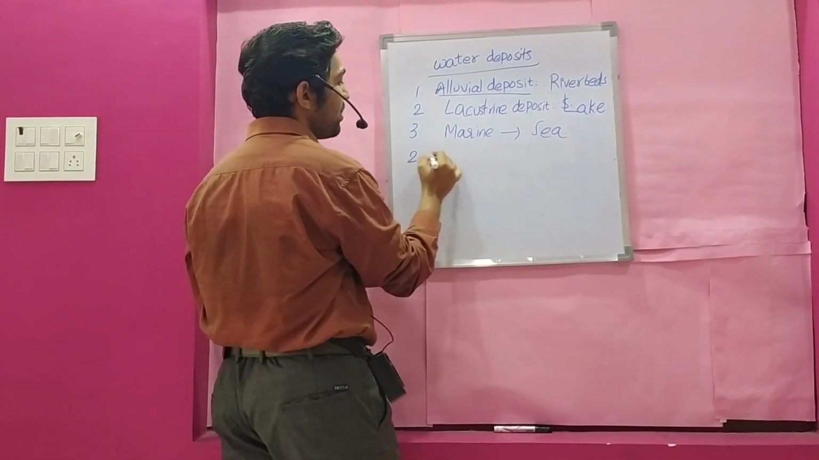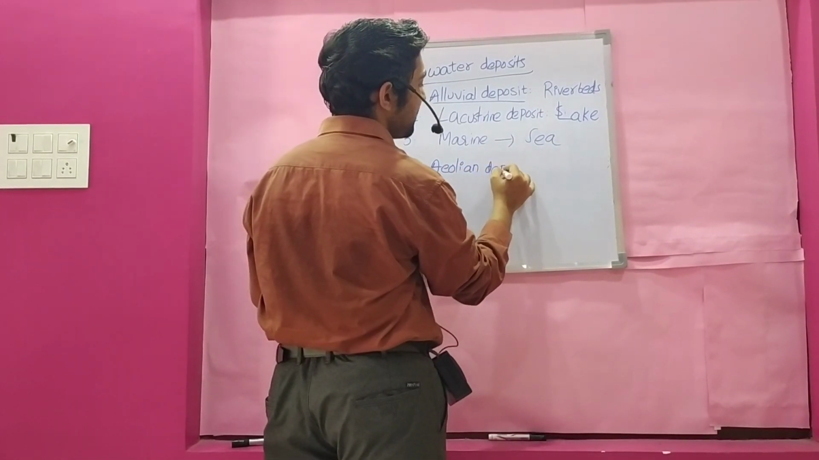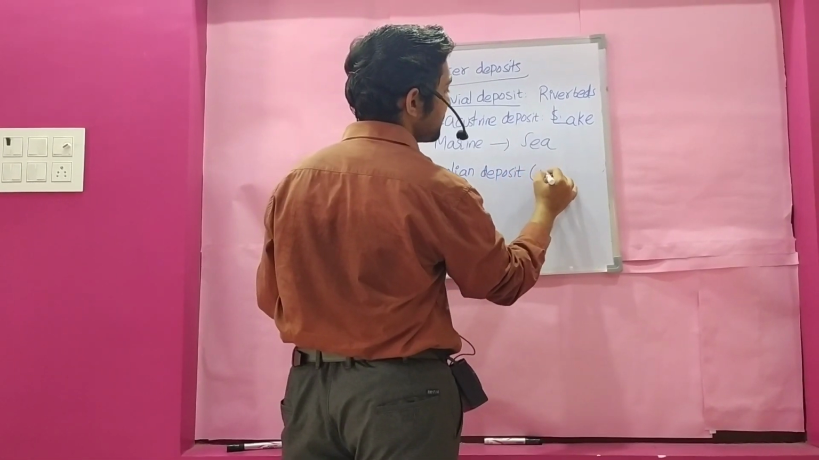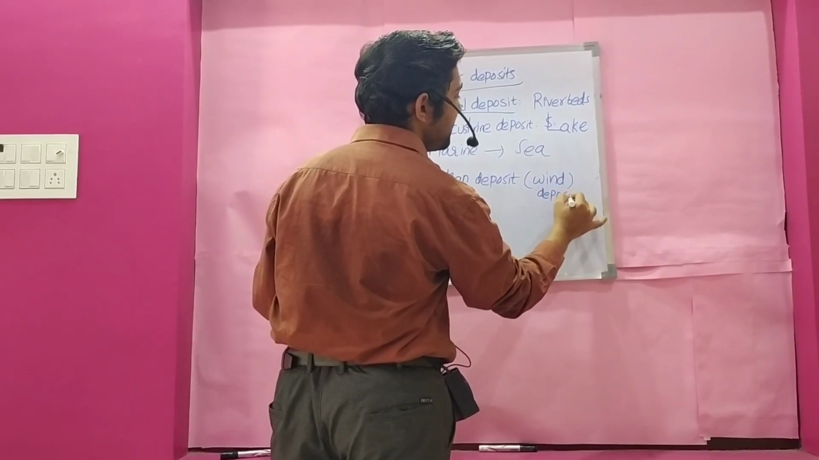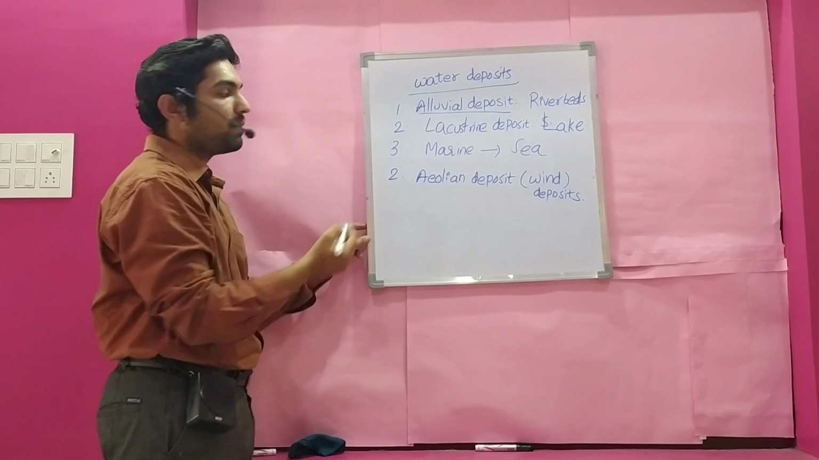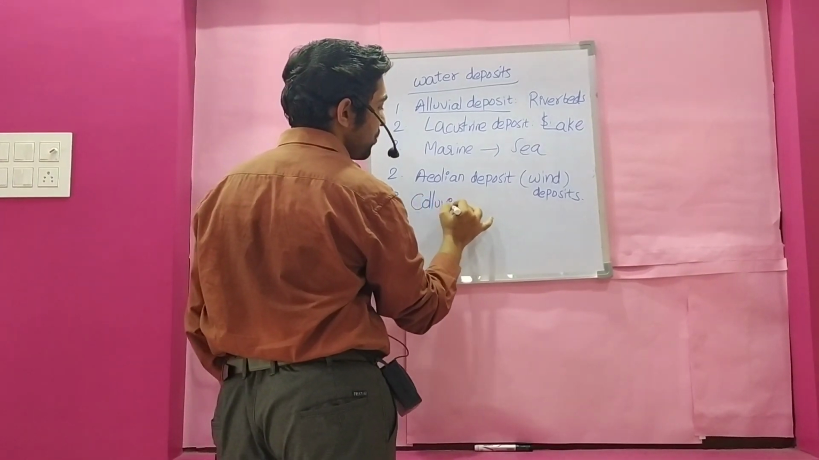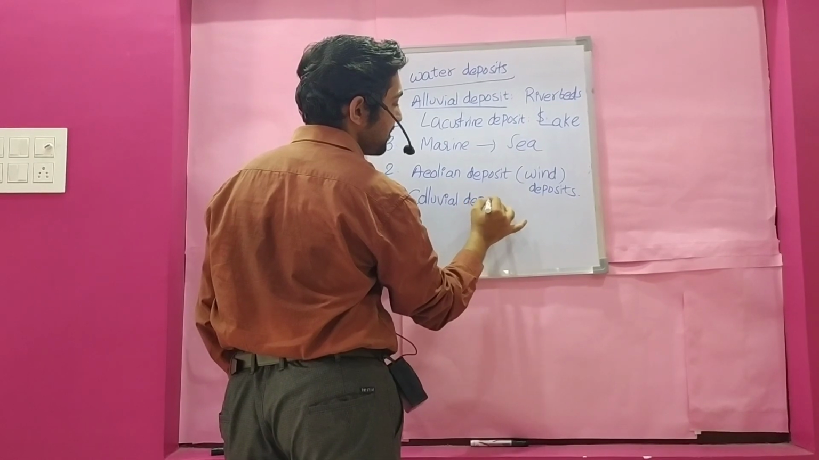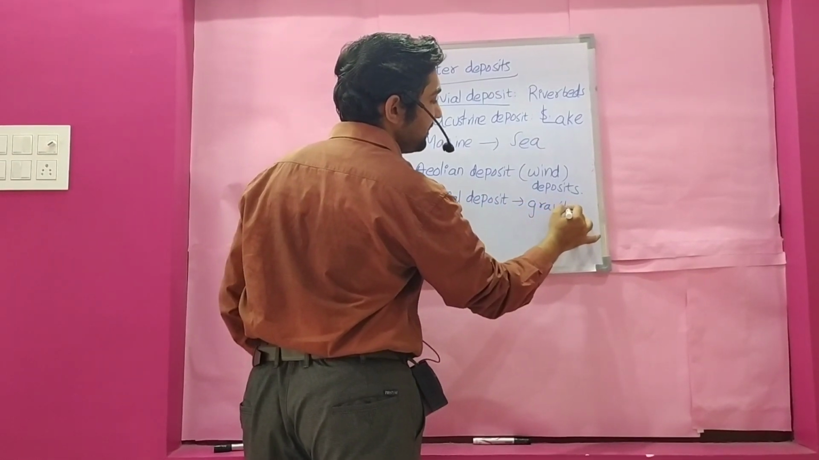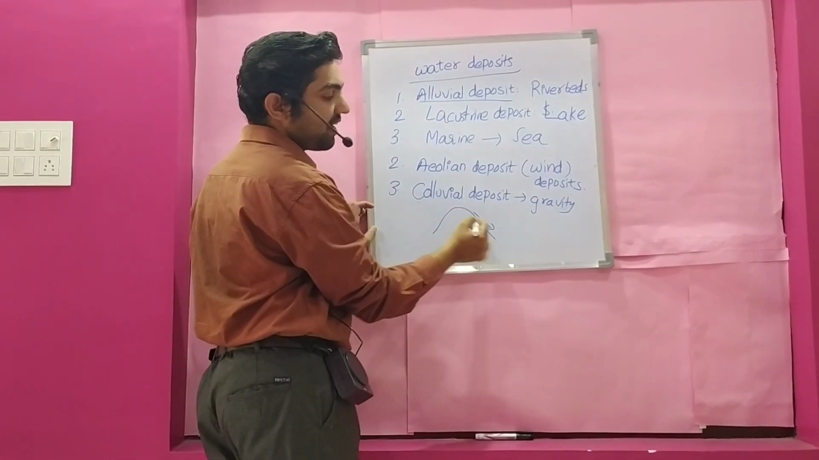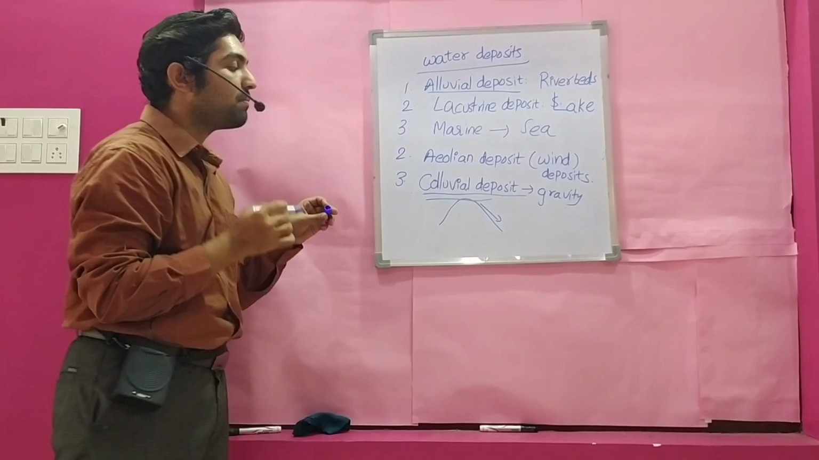And the second one is aeolian deposit. Aeolian deposit means the deposits of soils carried by wind. You can say wind deposits. And the third one is colluvial soils. Colluvial deposit: because of gravity, these deposits are formed. Generally this occurs in sloping and mountainous areas, gravity deposits. So these are called colluvial deposits.